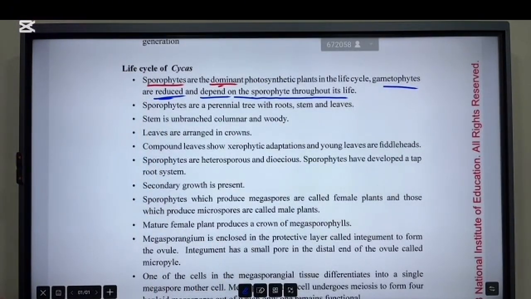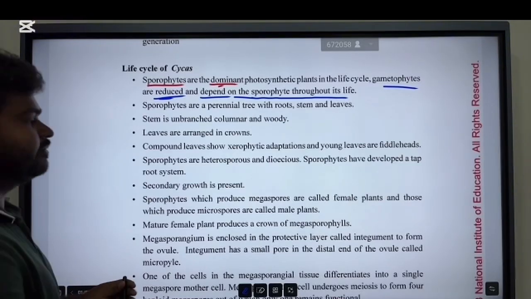Sporophytes are perennial trees with roots, stems, and leaves. All right, so sporophytes are perennial trees with roots, stems, and leaves.